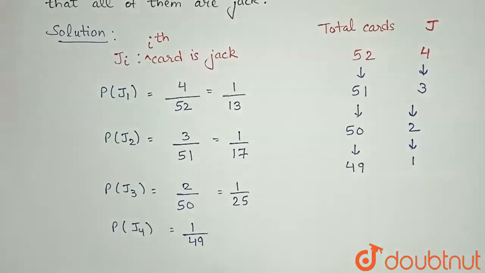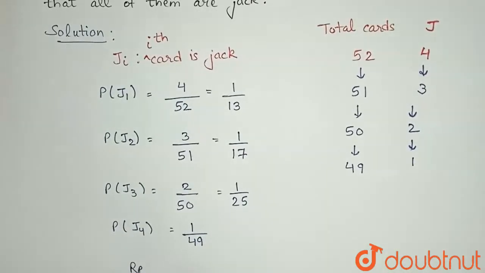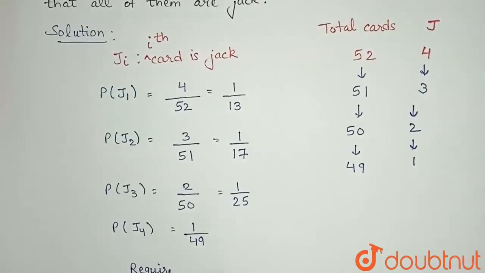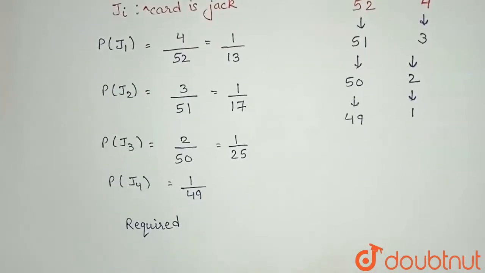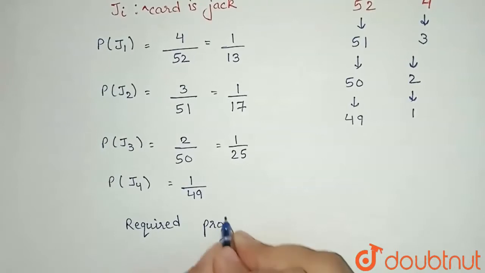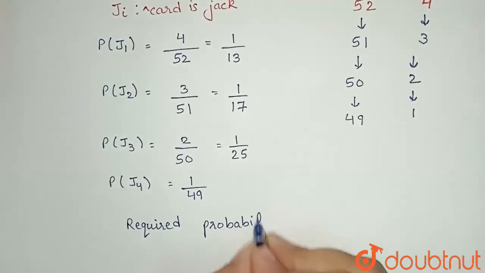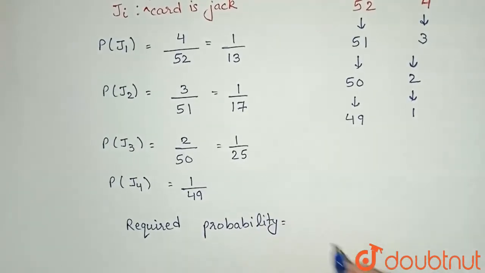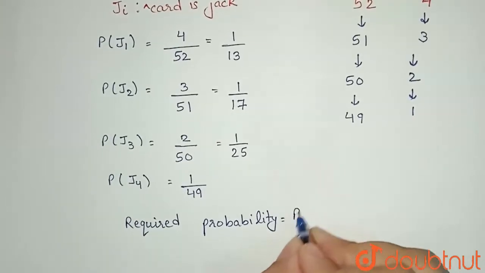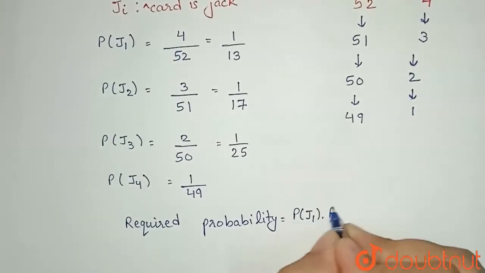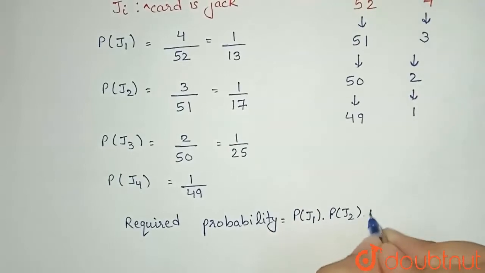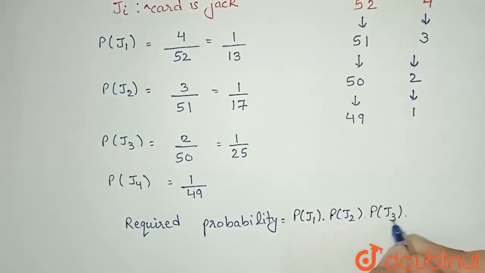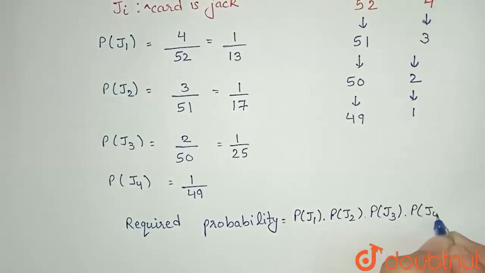Right. Now we are told that all 4 cards are jack. So I can write here that my required probability that all 4 cards are jack will be equal to, since we draw simultaneously, the probability of J1 into probability of J2 into probability of J3 and into probability of J4.